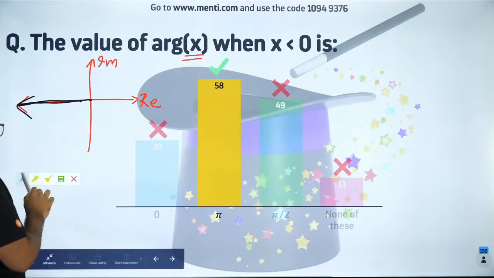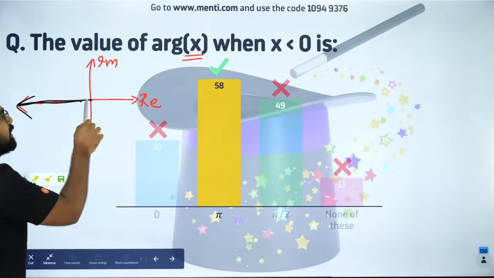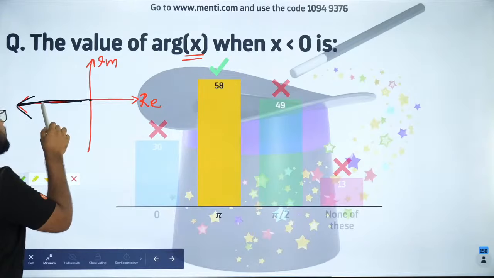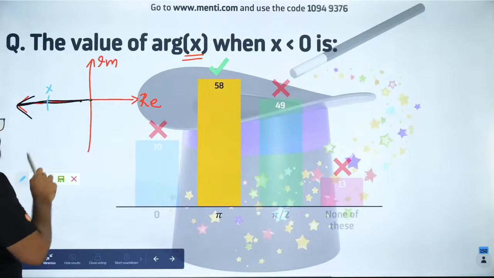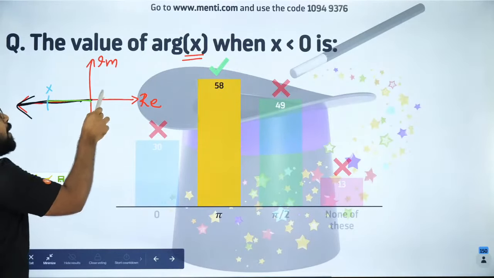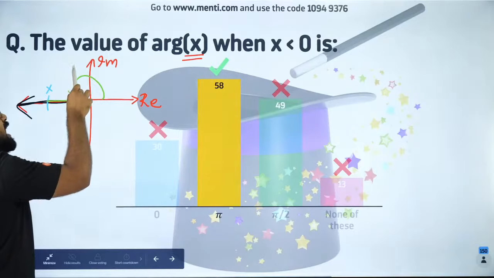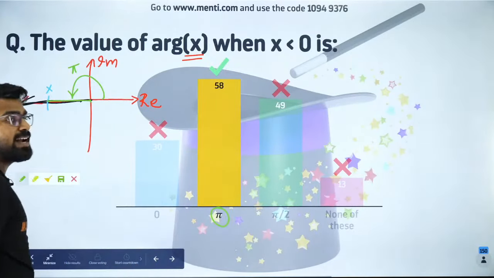Argument is the angle which the line joining the origin to the number makes. Let's say x is over here. So the angle which the line joining the origin to x makes with the positive x-axis, this angle is pi. So the answer is pi, which is option B. That is how you do it.